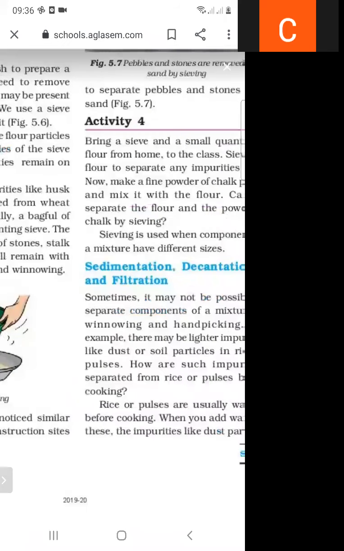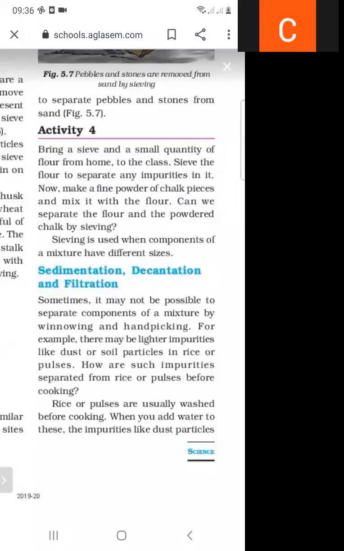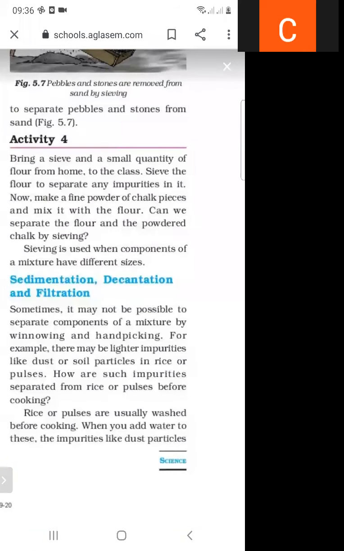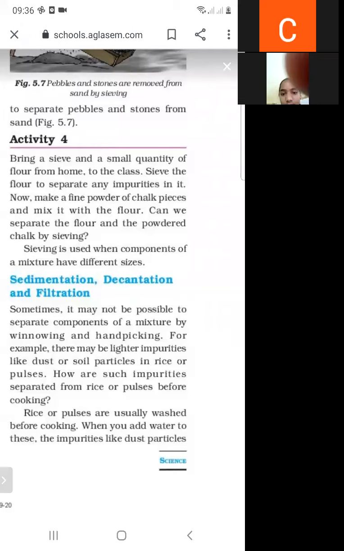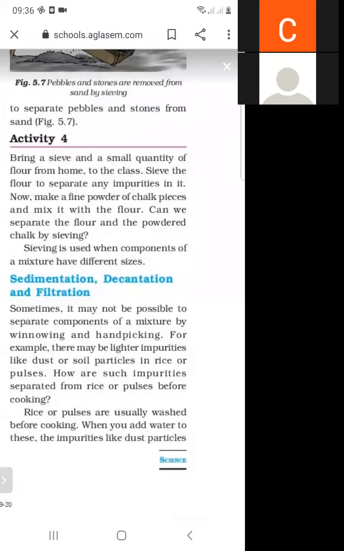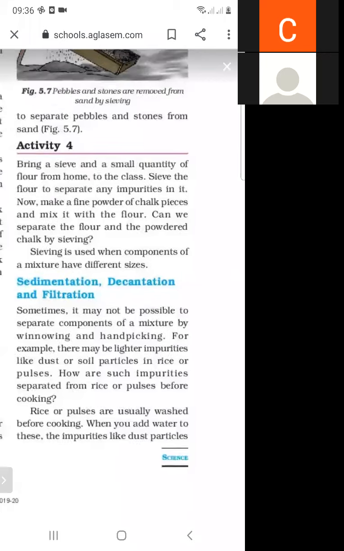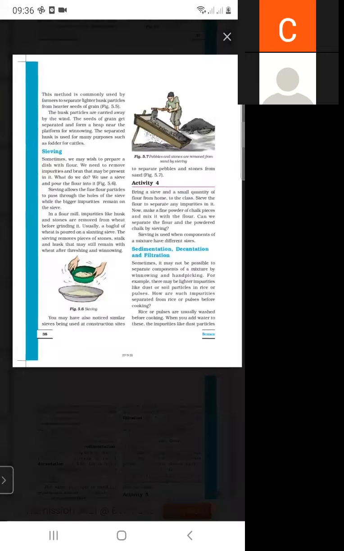For removing lighter impurities, just like dust in rice, we use the method of sedimentation and decantation. And how can we do this process? Firstly, pulses are washed before cooking. And when we add water into the rice, the impurities, like the dust particles, are separated.